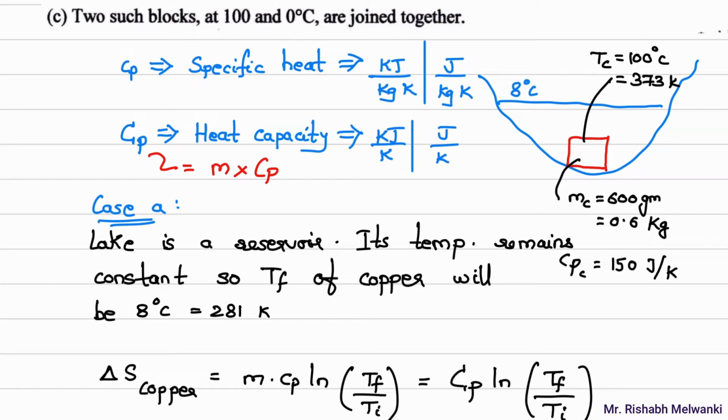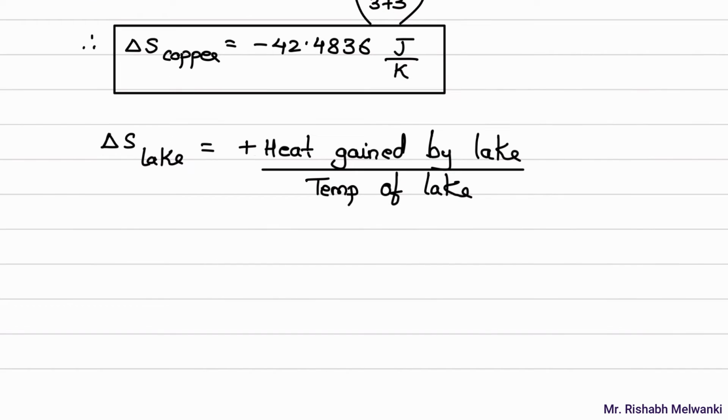So instead of writing heat gained by lake, I can write heat lost by copper block. It will be the same thing, but it will be positive. So plus heat lost by copper. We are actually not interested in heat lost by copper. We are interested in calculating heat gained by the lake.